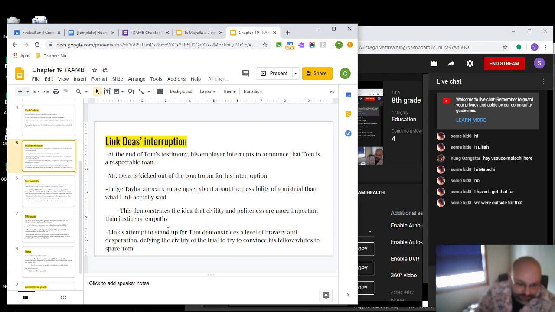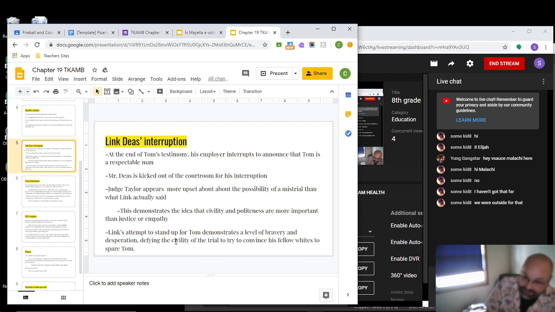There's a few ways you can interpret Link's attempt to stand up for Tom. Some people say it's out of bravery. It also looks kind of desperate. It's almost like how Jem and Scout are watching the trial and they're sure that Atticus is going to win because they already saw that Tom's left arm has been brutally mangled in a machine, and there's no way he could have used his left arm to beat Mayella, which is what all the bruises would suggest a left-handed person did. We also know Mr. Yule is left-handed, so the implication there is that Mayella was beaten by her father and probably abused in other ways too.